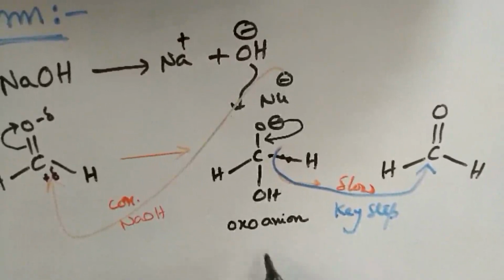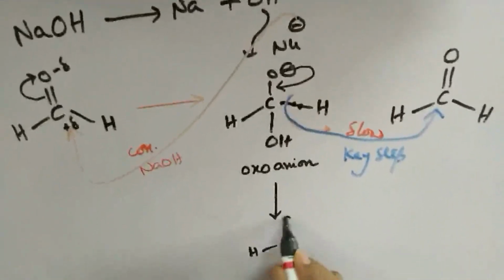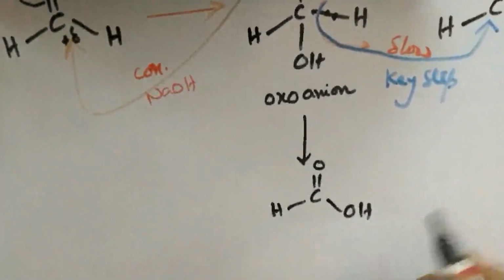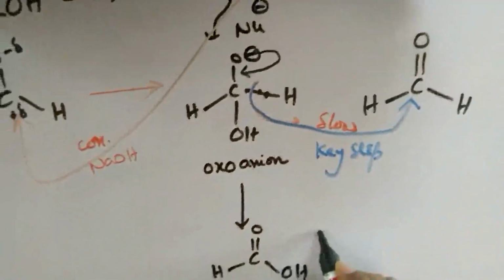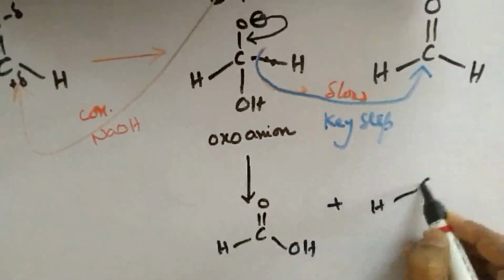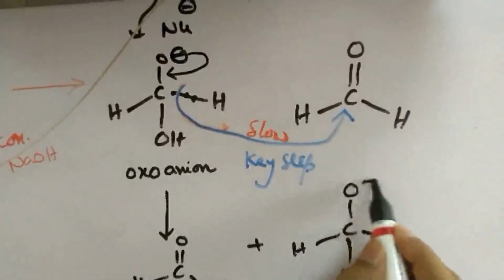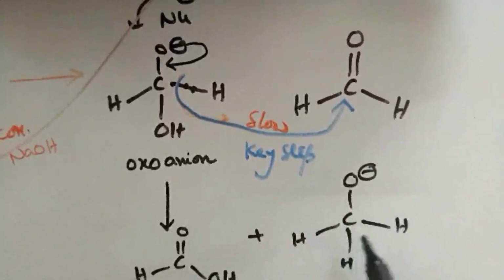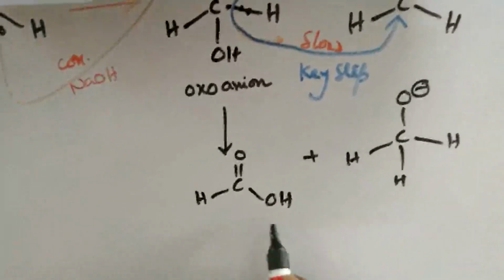Now as a result, what happens? This becomes HC double bond O, OH, that is formic acid, and because the hydride is attacking here, this becomes O minus, that is methoxide ion. This methoxide ion is going to take a proton from the formic acid.